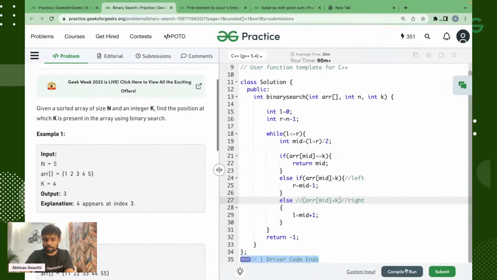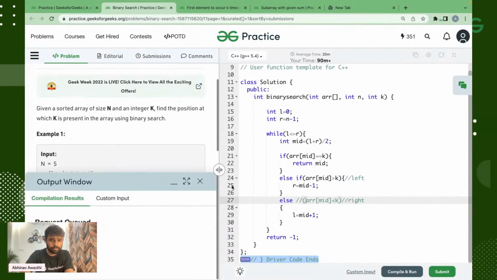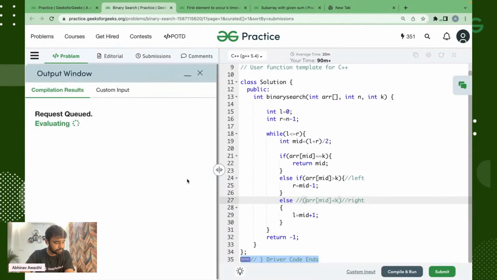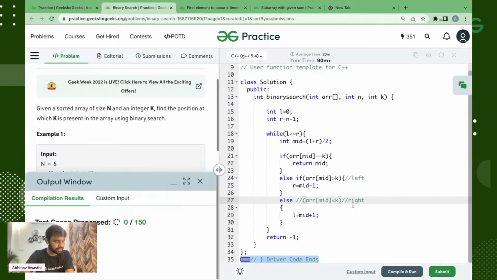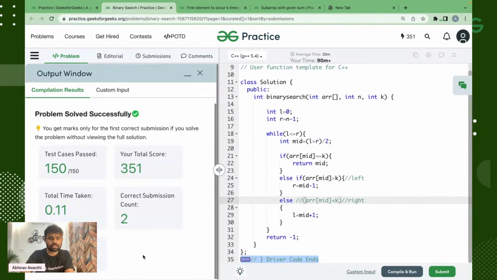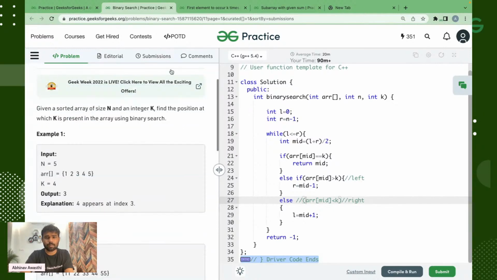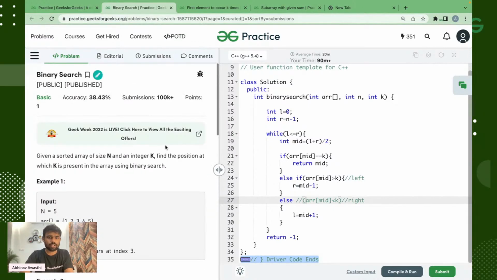Now I think we can compile. We've got the right answer and we can submit it. So we have got the right answer. Okay. So this is what we have to do. Fine. So this is the first problem, which is the binary search only, which was a very basic binary search problem. Okay. Now the next problem.